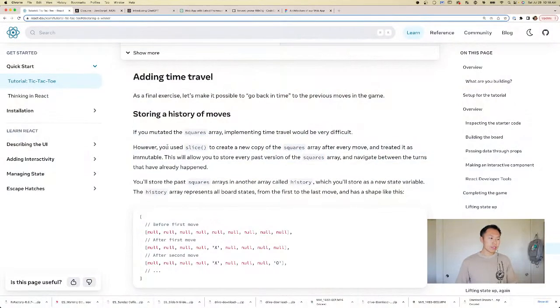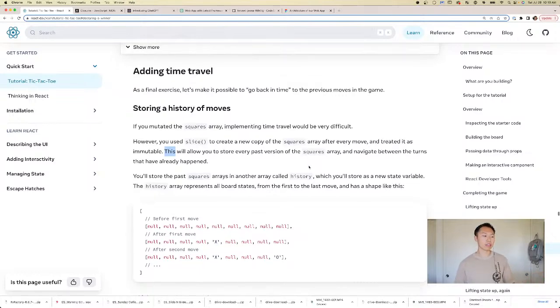It says, however, if you use slice to create a new copy of the squares array after every move and treat it as immutable, this will allow you to store every past version of the squares array and navigate between the turns that have already happened. So what this is saying is, we use slice, which creates a copy of our game board, and then we treat it as immutable, and now we can store every version of the past array, so we can navigate back to that particular version, right?